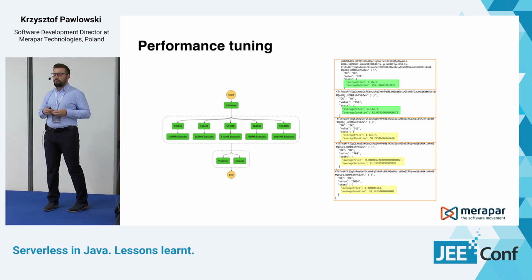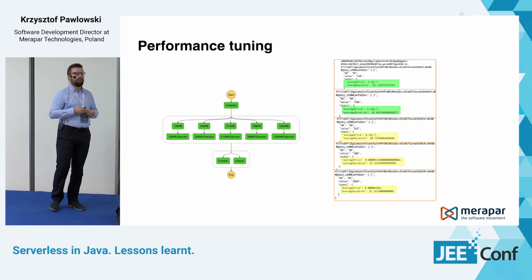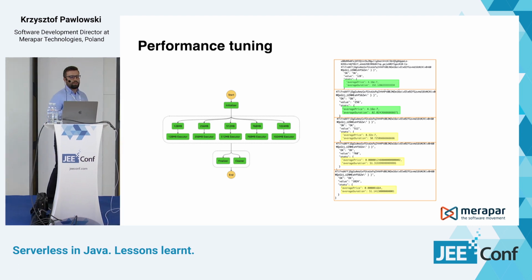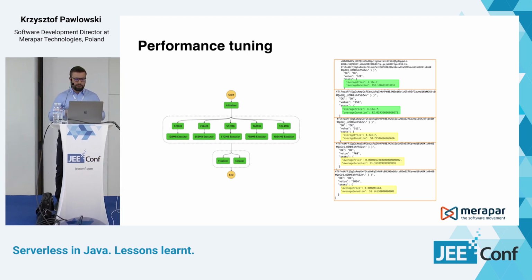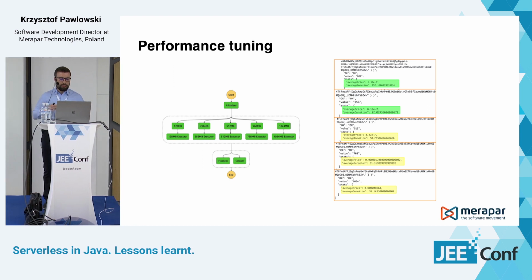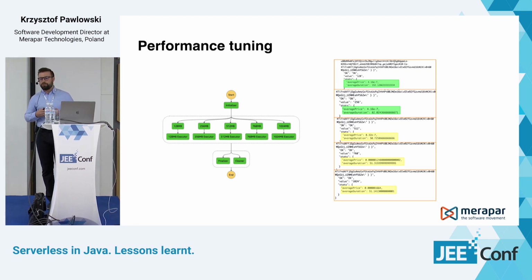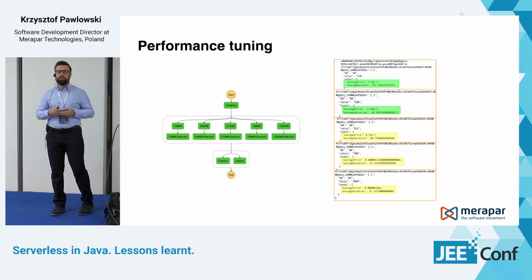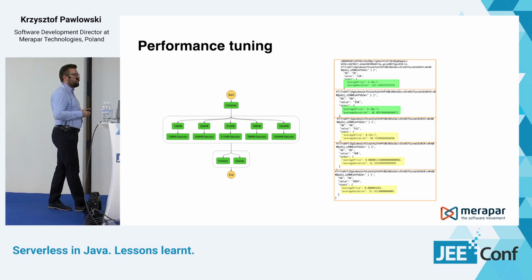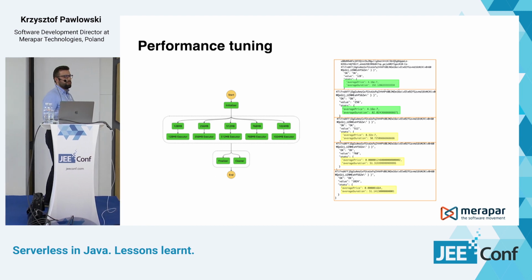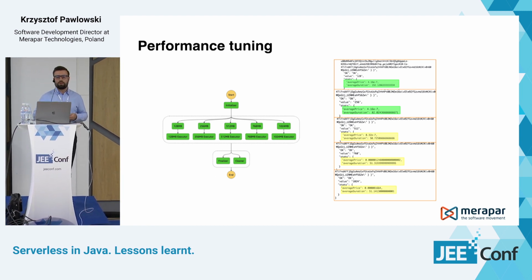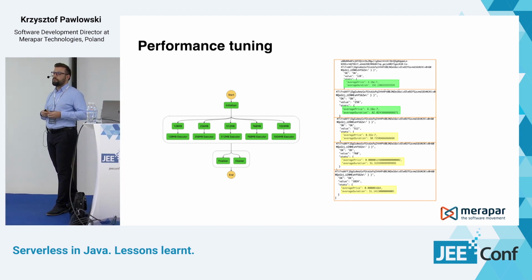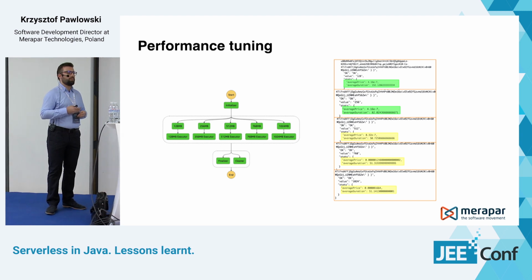So you can see on the right side that the first two configurations with 128 megabytes of memory and 256 megabytes of memory were the best, but in terms of cost, they were quite similar. Maybe it can't be seen here, but it's exactly the same. But the execution time was much bigger in the first case, so it's better to go for the solution with more memory, given that the cost is the same. But if you look at the other results, then the improvement in execution time is not much bigger, but the cost is significantly bigger. So this tool can help you to tune your Lambda functions so that you pay less, but you get the best performance.